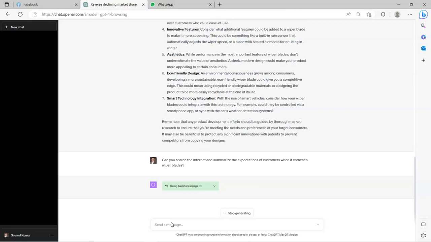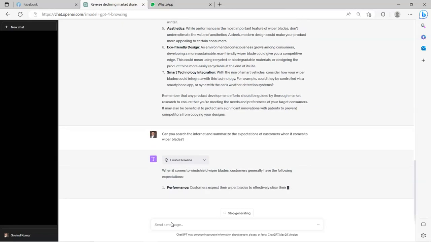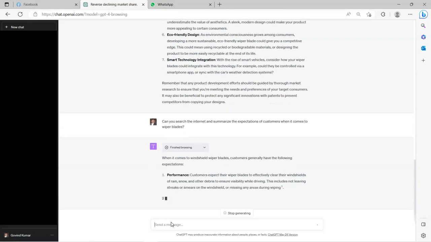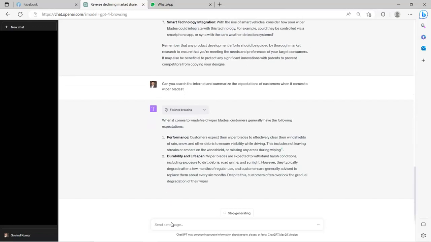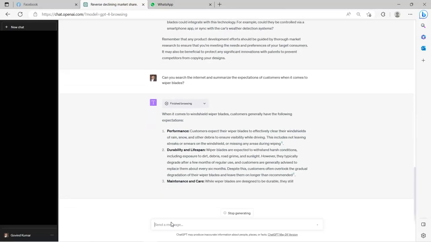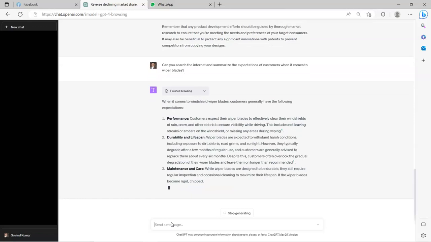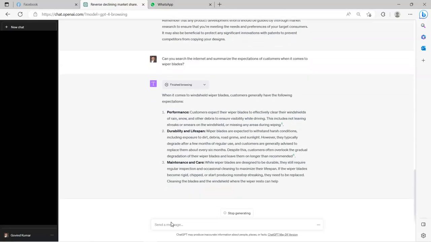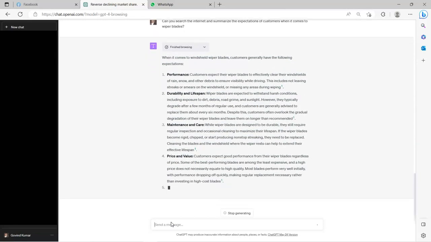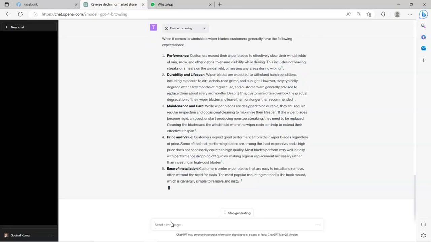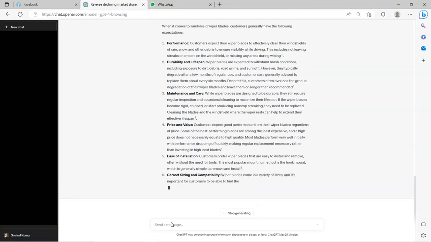continuing the process. It's trying to read other links and summarize the findings for us. See, it is trying to click links, read the content. In a few areas, it is not so successful. That is, it is not able to click the link, or it's not able to read the content, or both. But ChatGPT continues the process of clicking the link, reading the content, and here we have the summary. We also get the message that the browsing is finished. So when it comes to windshield wiper blades, customers generally expect the following, right?